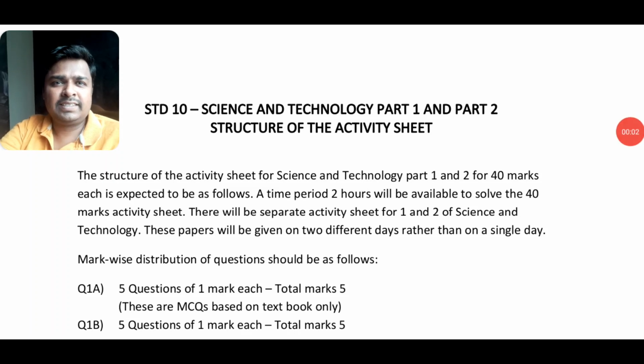Hello friends, let us see the paper pattern and structure of the activity sheet of Science 1 and 2. It will be 40 marks for Science 1 and 40 marks for Science 2, as you can see here. A time period of 2 hours will be given for each paper.